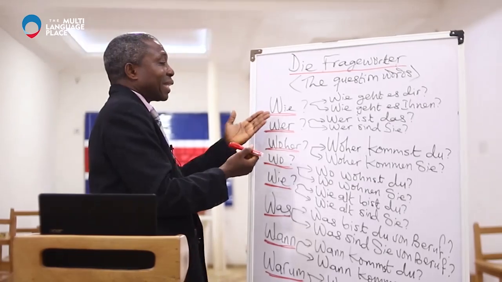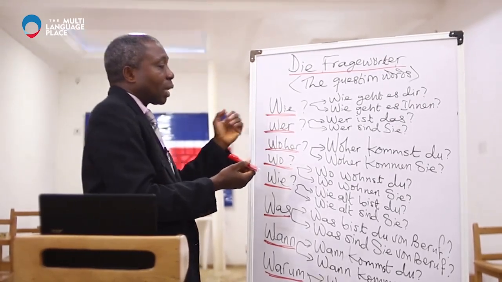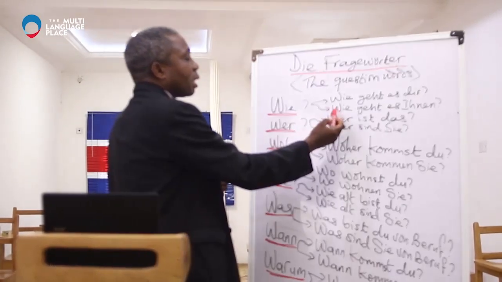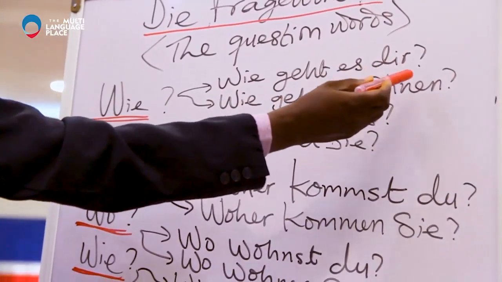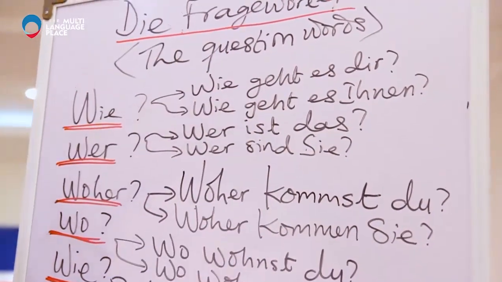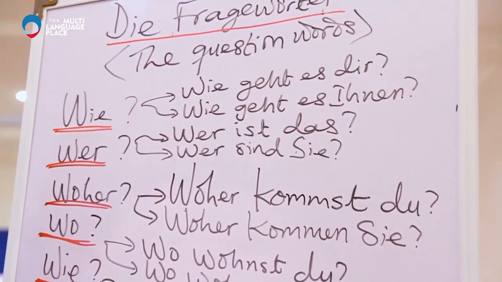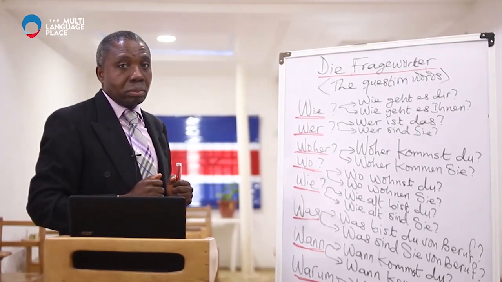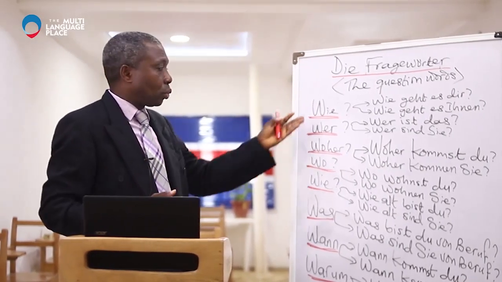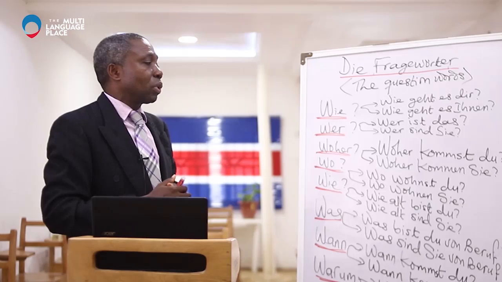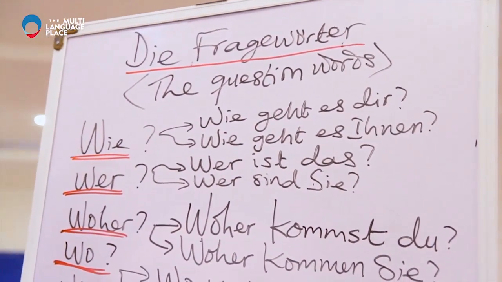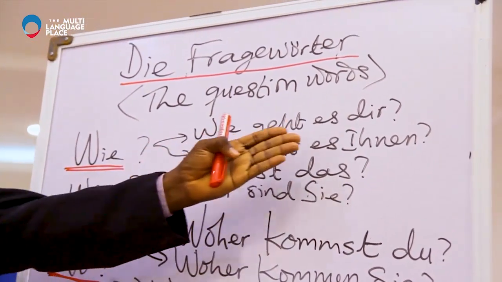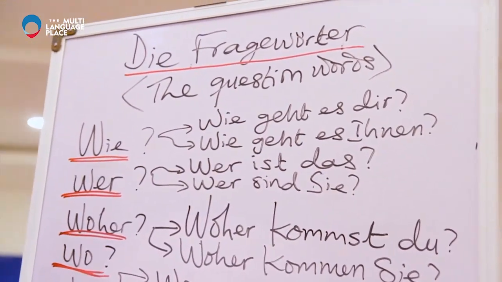But then we have the same Fragewort in this sentence: Wie geht es Ihnen? The two mean, how are you? So, wie simply means how. Wie geht es dir? Say it after me. Wie geht es dir? Wie geht es Ihnen? Thank you.